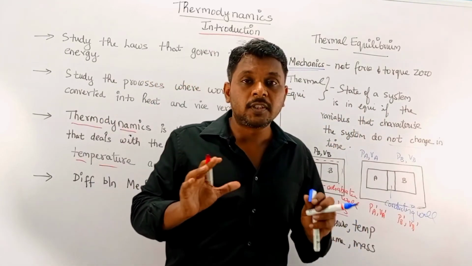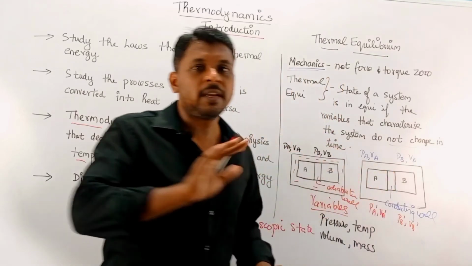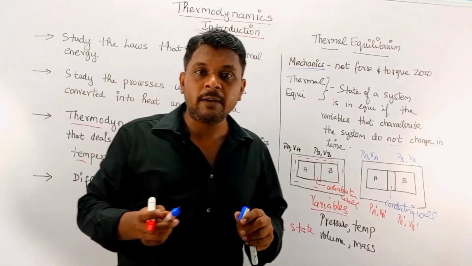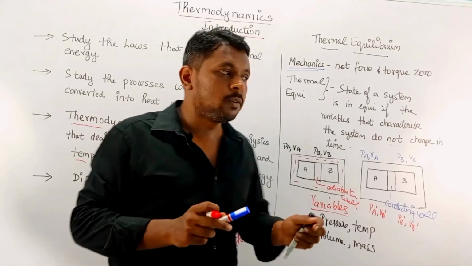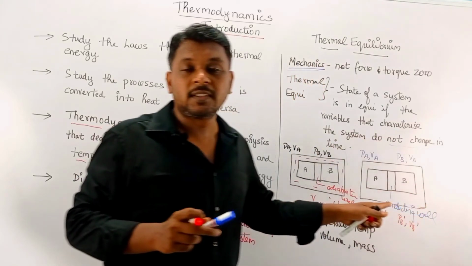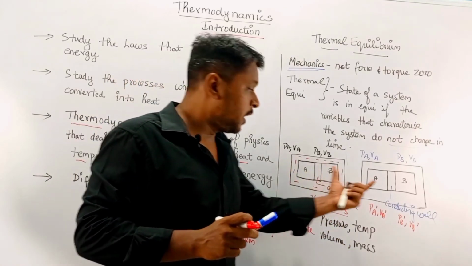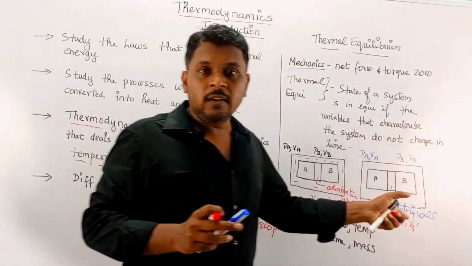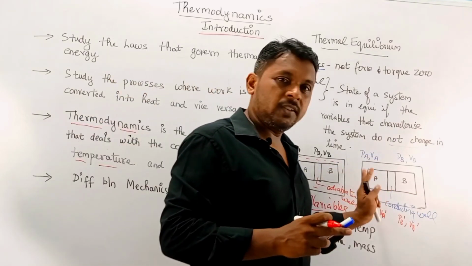But after a certain time we see that the changes will not take place. After some time the change will be zero. The system will come to equilibrium after a certain time. It remains in equilibrium. Here it is made to come to equilibrium in this case.